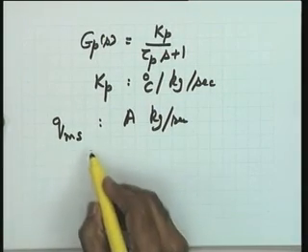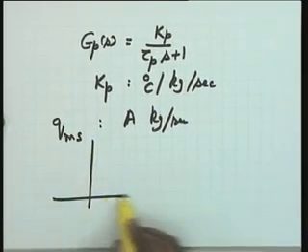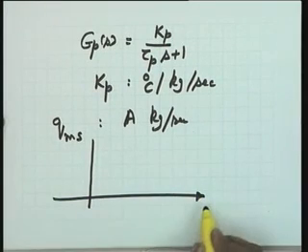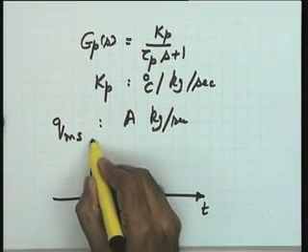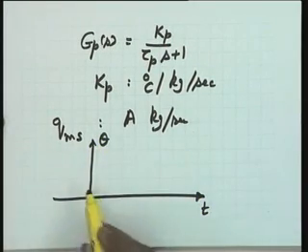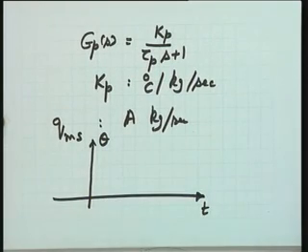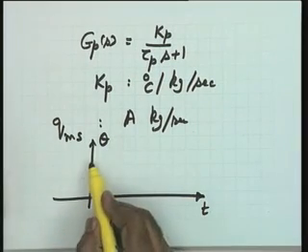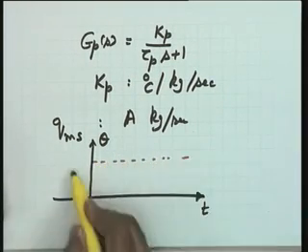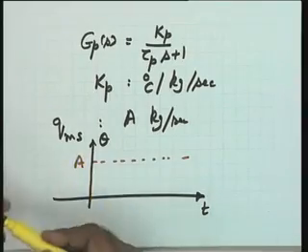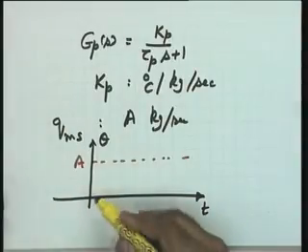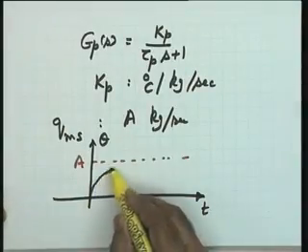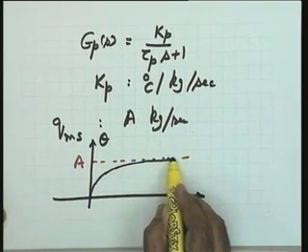In that case, the output can be experimentally obtained, and a typical output curve theta versus time may look like this, wherein I show this input as dotted, whose value is A, and the output curve may look like this, this being a typical first order process.